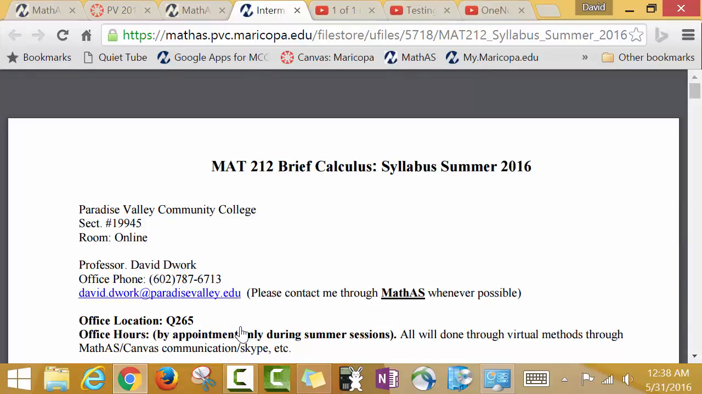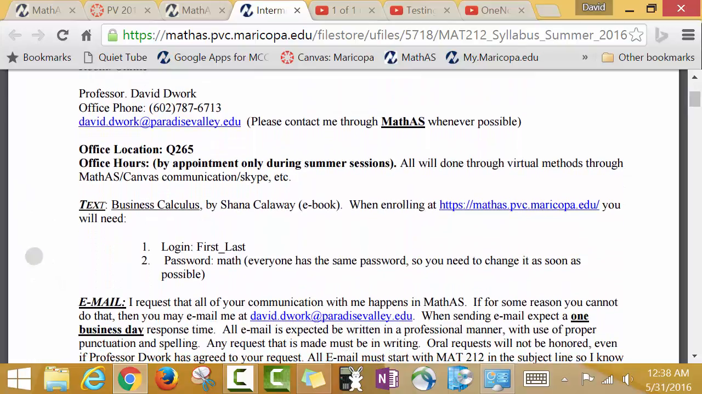Now I'm going to highly recommend read this thing start to finish, because you are responsible for all the information in here. So I will point out a couple key things though. We already talked about this in a previous video. Your login is your first name, last name, with the underscore between, and then math is your password.